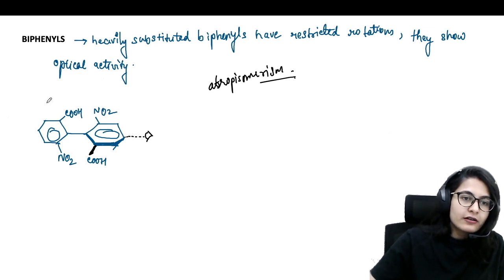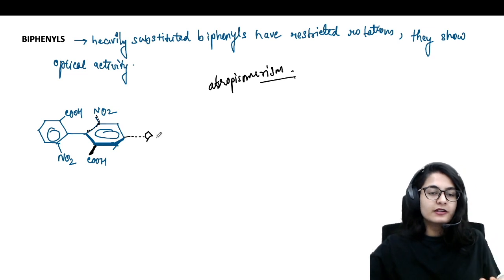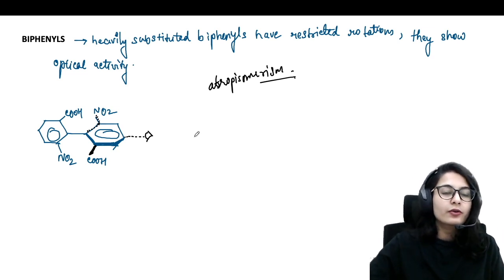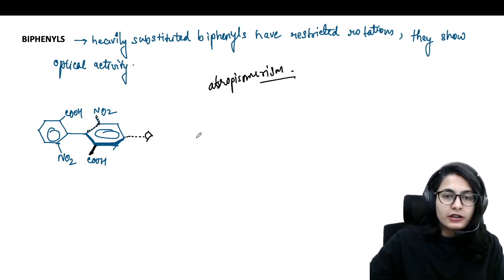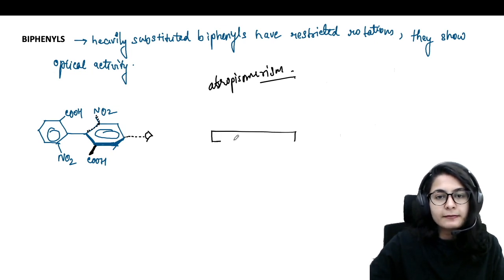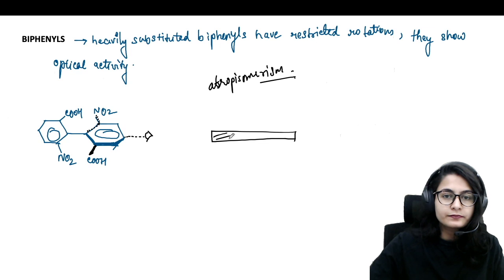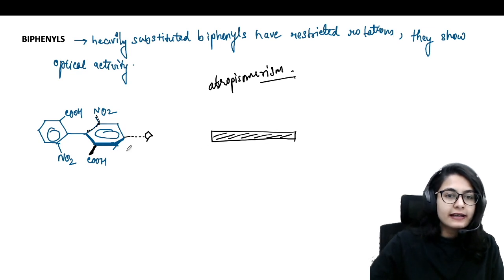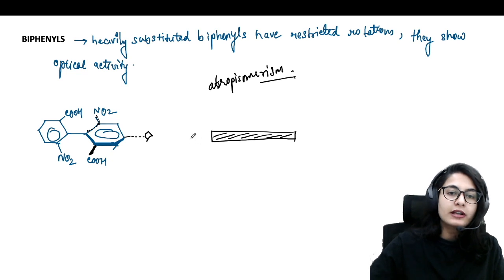One ring is planar, the other is perpendicular, so this part must have been below. So the nitro is below. Just imagine the nitro is below, COH is above. Looking from here, you see a horizontal line first, a line like this, and the COH is going to be on your left hand side.